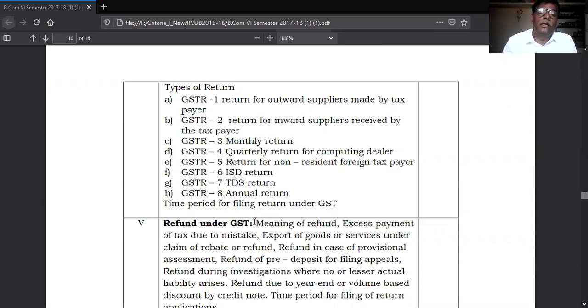You have to file it quarterly. And the fifth form, GSTR 5, is applicable to return for non-resident foreign taxpayer.